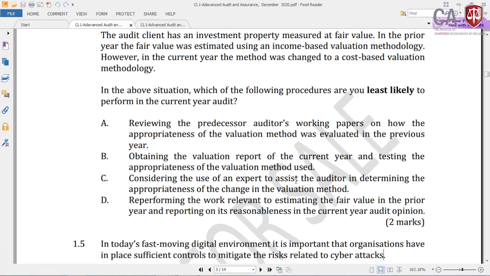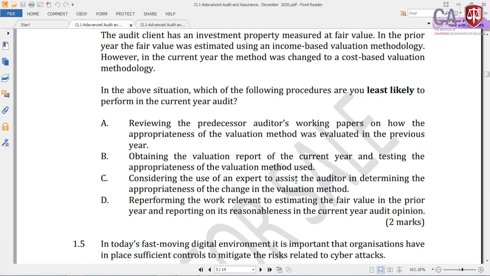Considering the use of an expert to assist the auditor in determining the appropriateness of the change in the valuation method. Of course, yes. Why? You know, you are not a property valuer, you are a chartered accountant, you don't know. Now somebody comes and says there is a land in Torrington, Colombo 7, purchase value is 50 million. The 50 million value කරන්න කොහොමද කියලා. We are not valuers. For that there are professional valuers. You can get always the valuer support in terms of deciding the value which should be reported in the financial statement at fair value. So therefore answer C also correct. ඉතින් එහෙමනම් මේ තුනම හරිනම් ඉතුරු උත්තරේ උඩ බලාගෙන ලියන්න පුළුවන්. ටික් කරන්න පුළුවන්. Right.